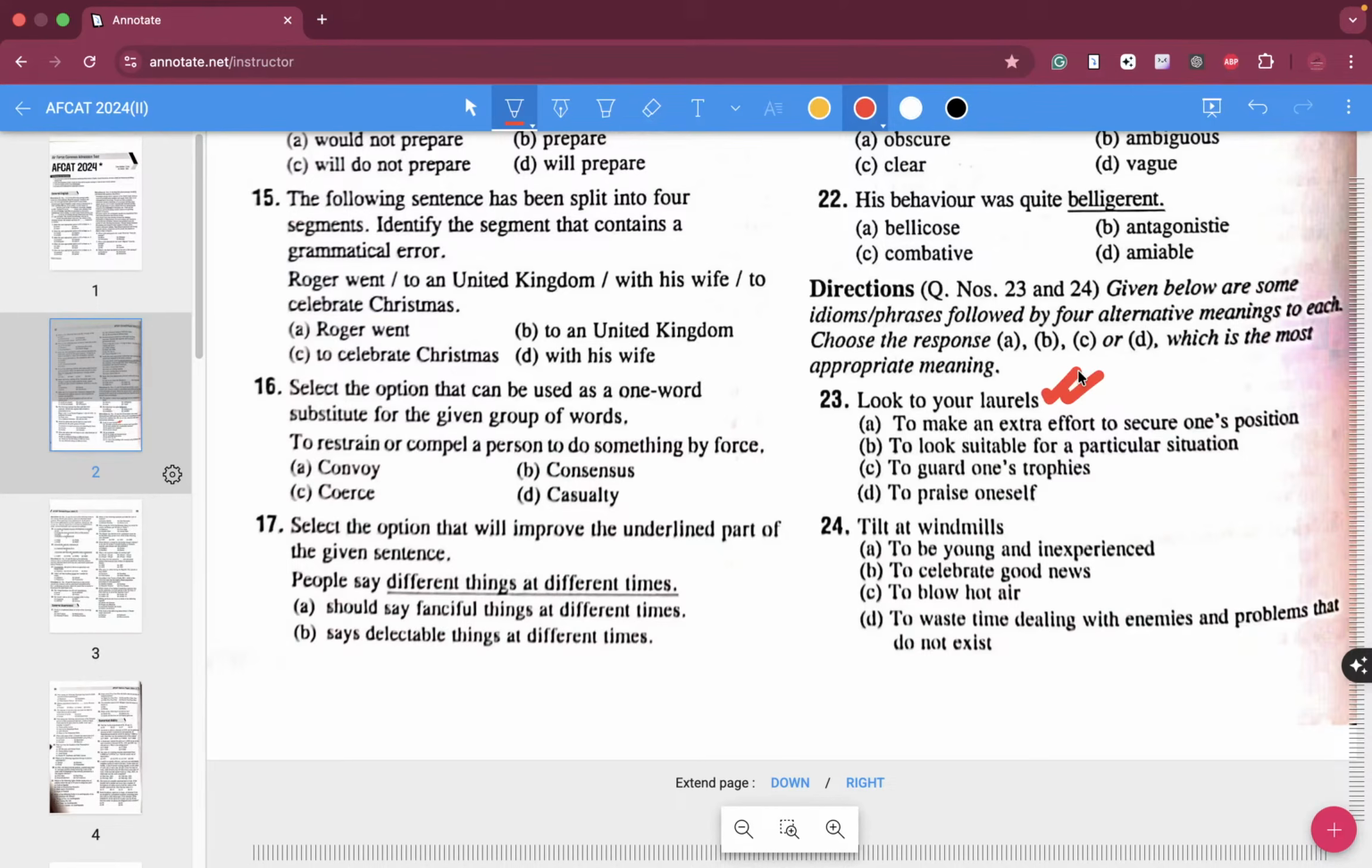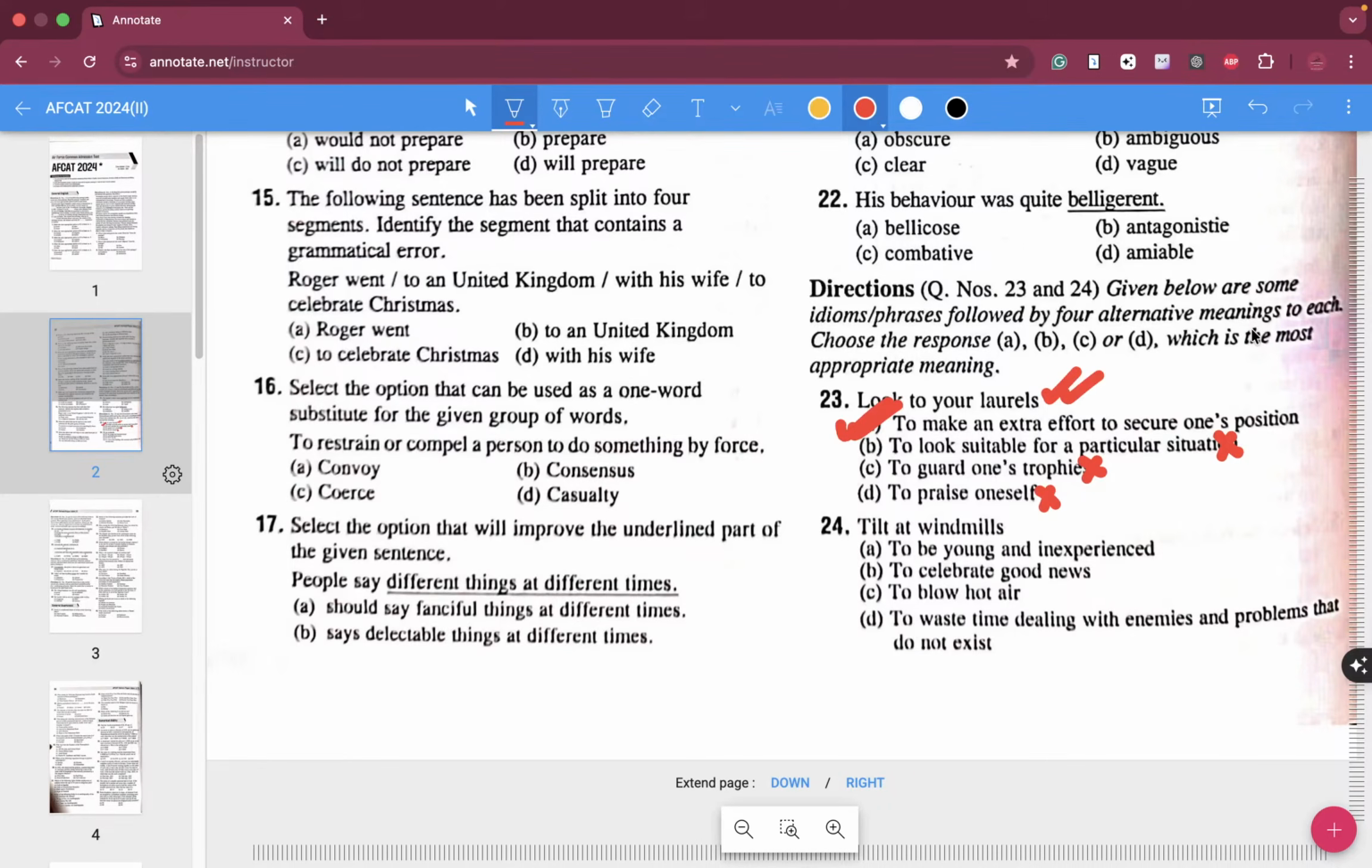So you are thinking about your achievements. Are you guarding your trophies? Are you praising yourself? Are you looking suitable for a particular situation? Absolutely not. What you are doing is looking back at the journey that has been very purposeful, the journey that you have really enjoyed. So that is what you are looking back at, your laurels, which means you have to make an extra effort to secure one's position. This is the nearest and closest meaning to this question, folks.